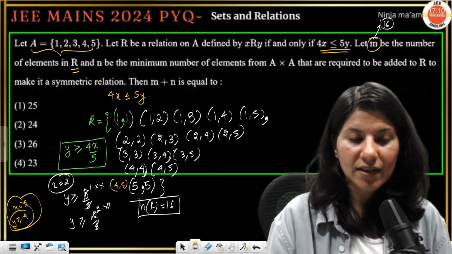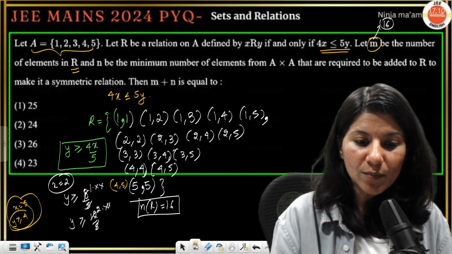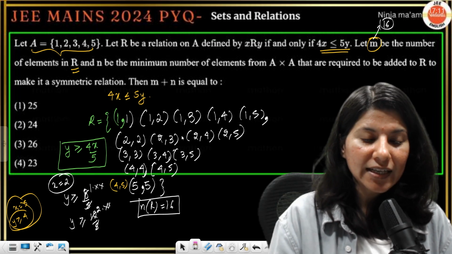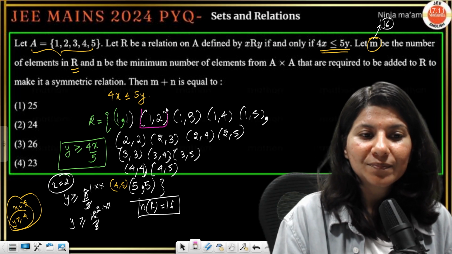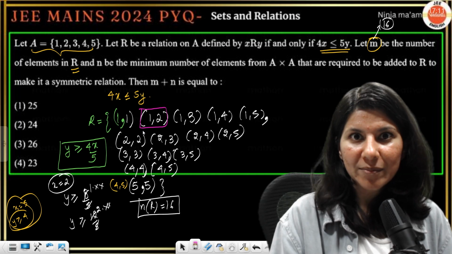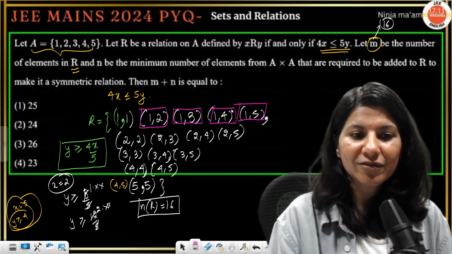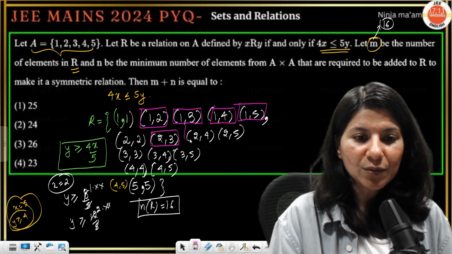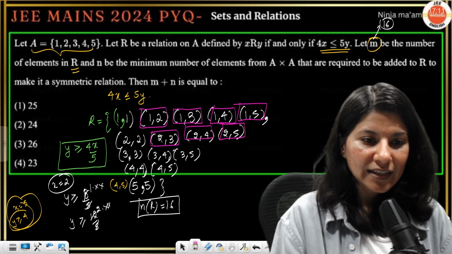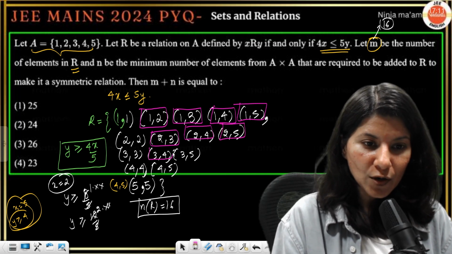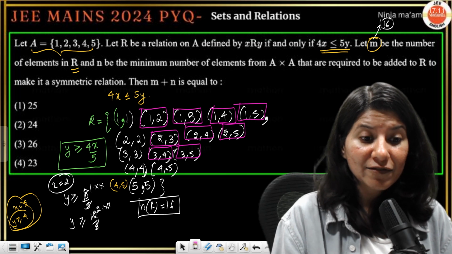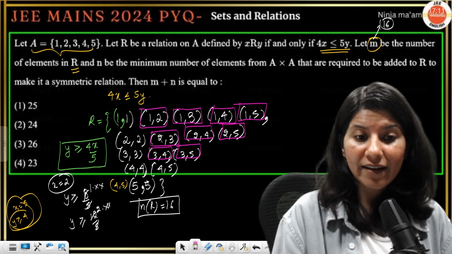16 ordered pairs. Now, to make it symmetric, how many more need to be added? Let me tell you. So 1 comma 2, 2 comma 1 will be needed. Then 1 comma 3, 1 comma 4, 1 comma 5, then 2 comma 3, 2 comma 4, 2 comma 5, then 3 comma 4, 3 comma 5. 4 comma 5 we already have, so we don't need anything.